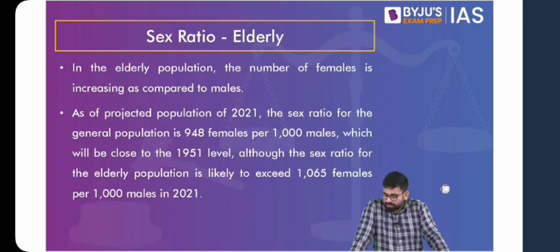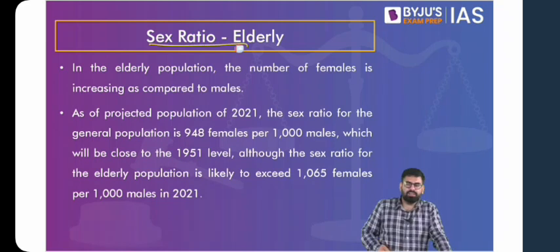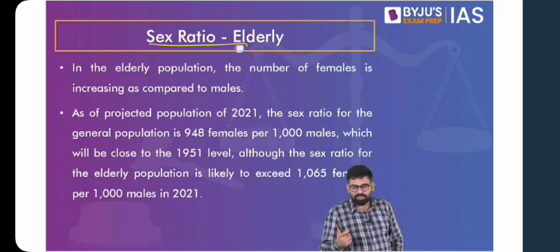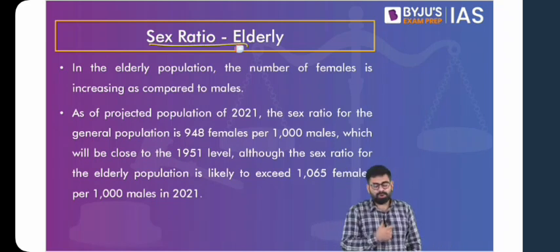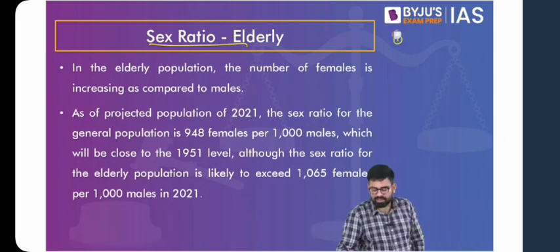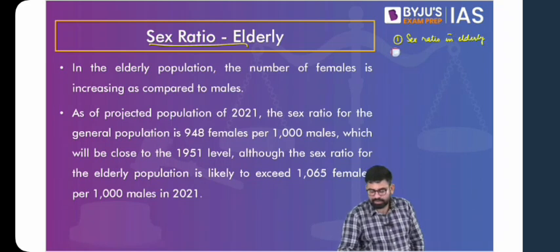Now let's come to the point. One observation from this report is the sex ratio in elderly. What is happening to the sex ratio? The sex ratio is skewed towards the female population, towards the women. And the other observation is the increase in growth rate. So two problems have been identified. One is the sex ratio in elderly, and another one is our aging population.